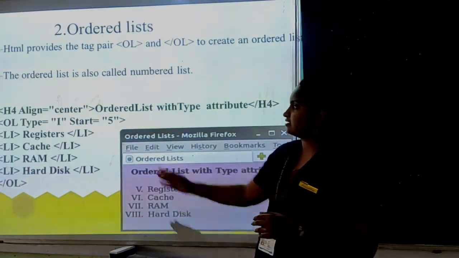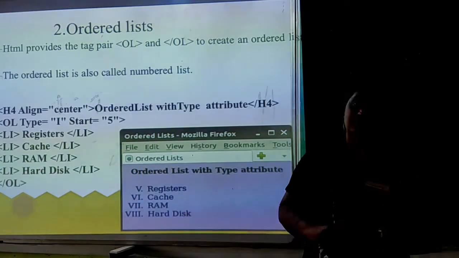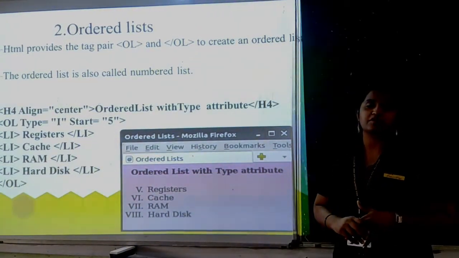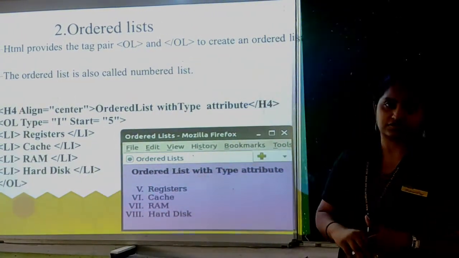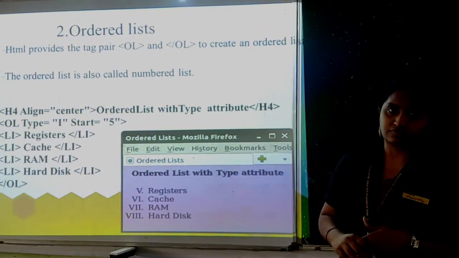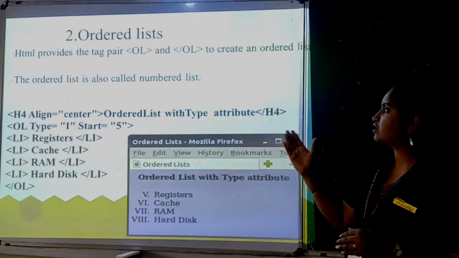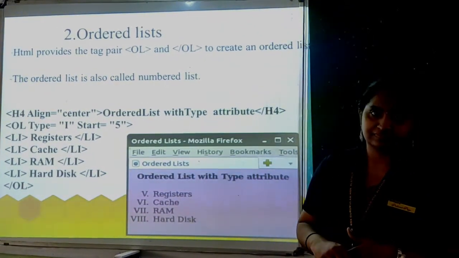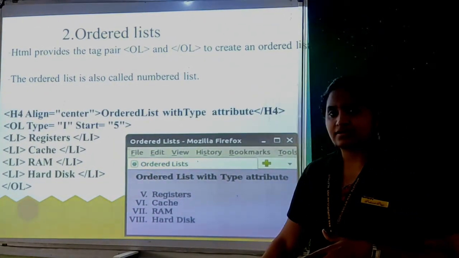If you want to represent in a numeric type, you can include the types. If it is number and the value is 5, you can start from 5. Or small letters a, b, like that, you can include. Okay, so that is the use of the OL attributes. Clear? It is an ordered list.